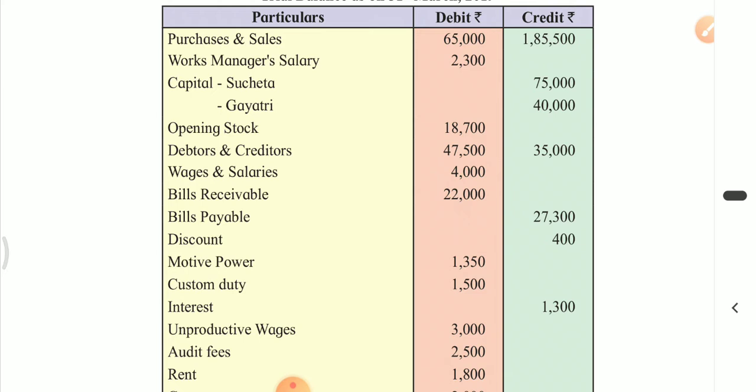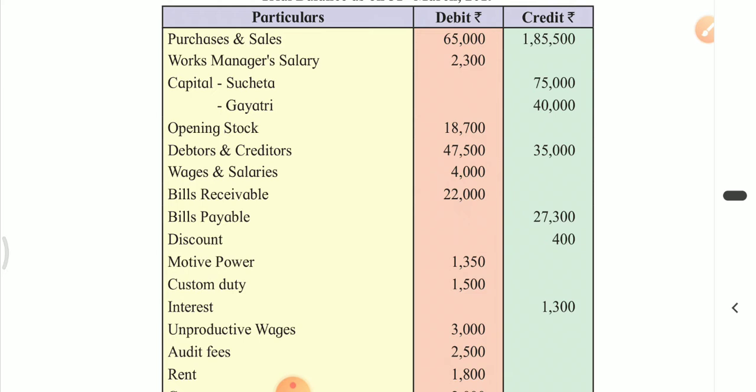Wages and salaries. These are not two different items, only one amount is given. Here the item is beginning with wages. So salaries are treated as direct expense. Therefore, wages and salaries will be debited to trading account here.